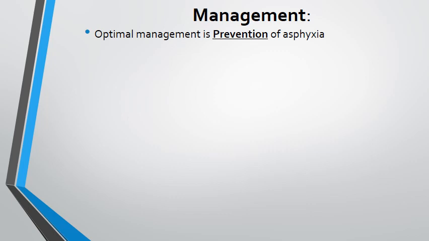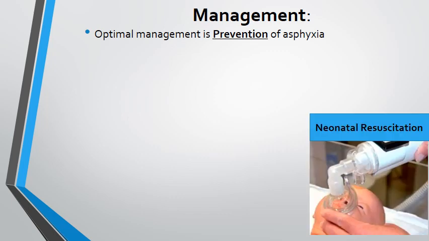As far as management is concerned, prevention is better than cure, as we always say. So it is the prevention that is needed. And once the baby is born, the other most important thing is neonatal resuscitation. Appropriate neonatal resuscitation at the time of birth is going to avert 70-80% of cases of perinatal birth asphyxia. So these are the two most important things.